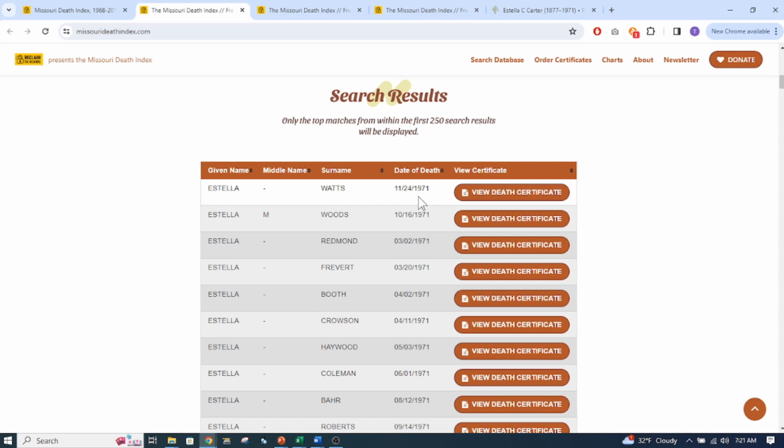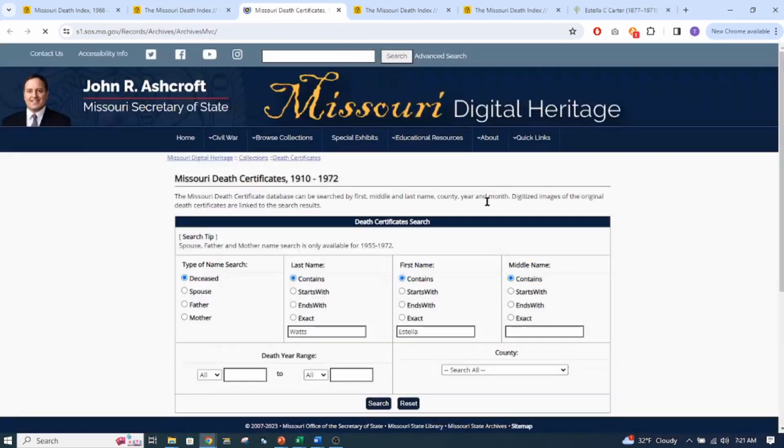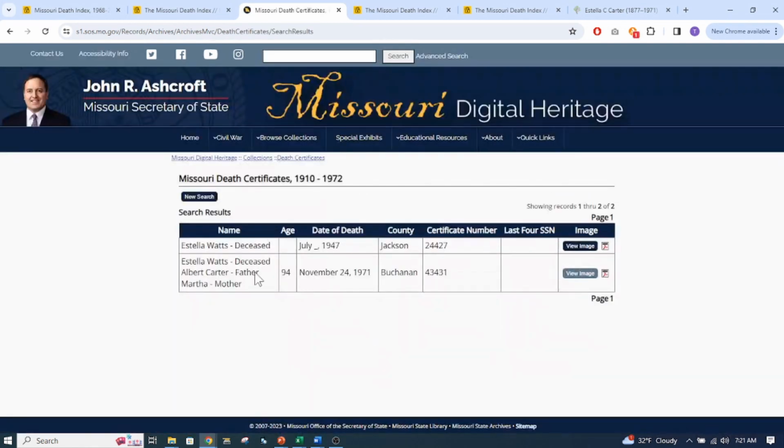So I'm assuming that is her. So let's click on here. We can view. It says to view the death certificate, and it takes me back to this Missouri Digital Heritage, which I've showed you before, and I have this in here. I'm going to do my search, and it comes up with two different Estella Watts, and here's one that died on the 24th of November 1971, and I can view the image.